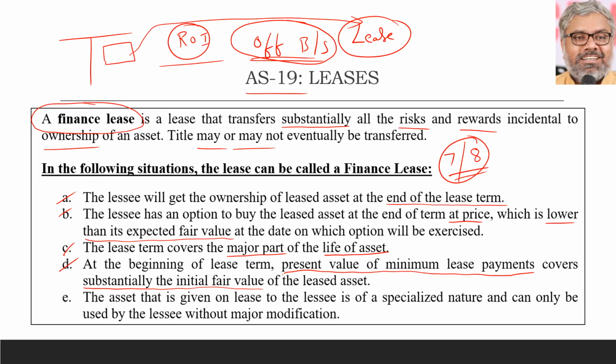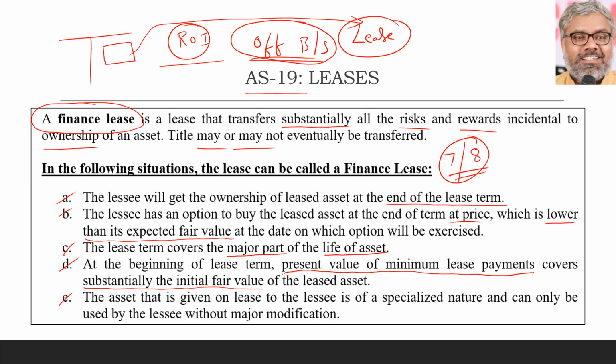When the lessee will get the ownership of the leased asset at the end of the lease term, or if the lessee has an option to buy the leased asset at the end of the lease term at a price which is lower than the expected fair value of that asset, when that option could be exercised. When the lease term covers substantially the major part of the life of the asset. At the beginning of the lease term, if the present value of minimum lease payments covers substantially the initial fair value of the leased asset, in all these cases it will be called a finance lease.